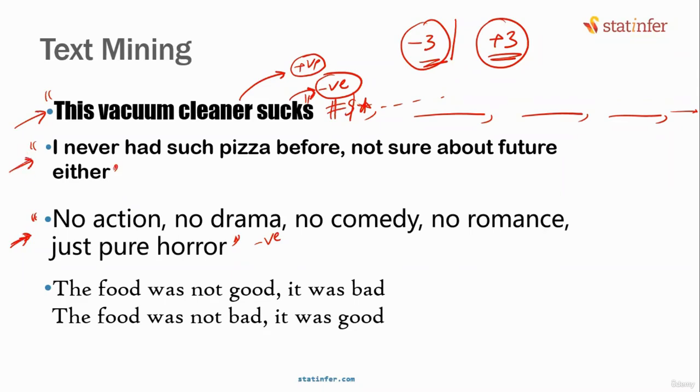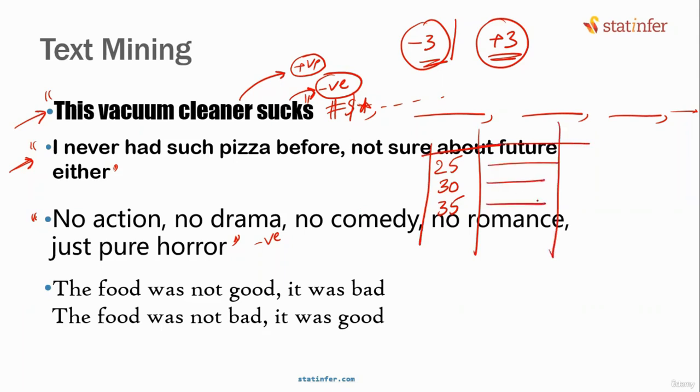Text data is unstructured. Everybody expresses their feeling in their own manner. If you're writing a review for a vacuum cleaner, is there a rule that everybody has to write in the same manner? If I'm asking your age, everybody has to give it in the same way, isn't it? Some people will say I'm 25 years old, some 30, some 35. This format doesn't change no matter who is giving their age. But if I ask them to write a review for their product, does it change? Is there any structure or is it unstructured? People can write in their own manner. The structure changes, isn't it?